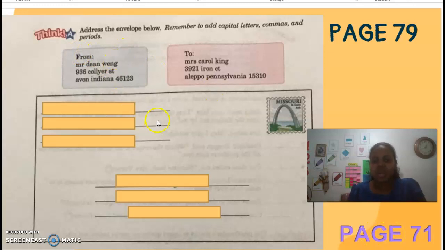So you're going to write from and to. From, who is sending the letter. To, who is going to receive the letter. But in what place are you going to put the correct information? Tomorrow I'm going to check that. So please work on that, and tomorrow I'm going to check if you have the correct answer.